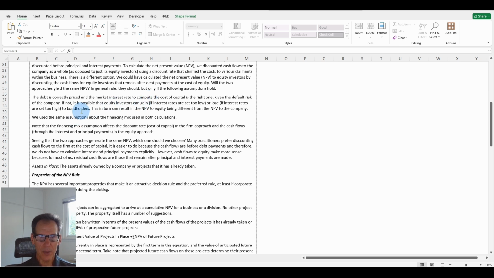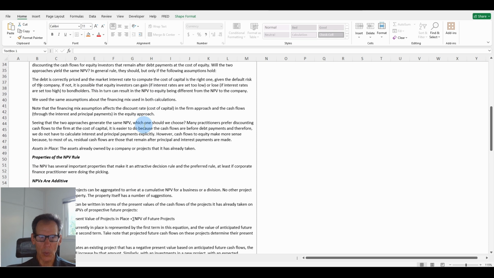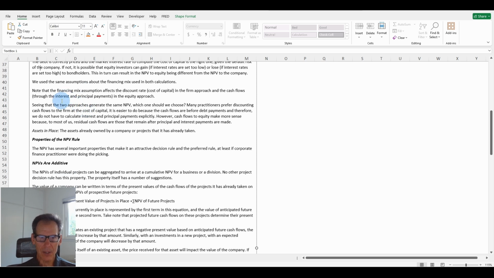If not, it is possible that equity investors can gain if interest rates are too low or lose if interest rates are set too high to bondholders. This, in turn, can result in the net present value to equity being different from the net present value to the company. We use the same assumptions about the financing mix in both calculations. Note that the financing mix assumption affects the discount rate, cost of capital, in the firm approach, and the cash flows through the interest and principal payments in the equity approach.